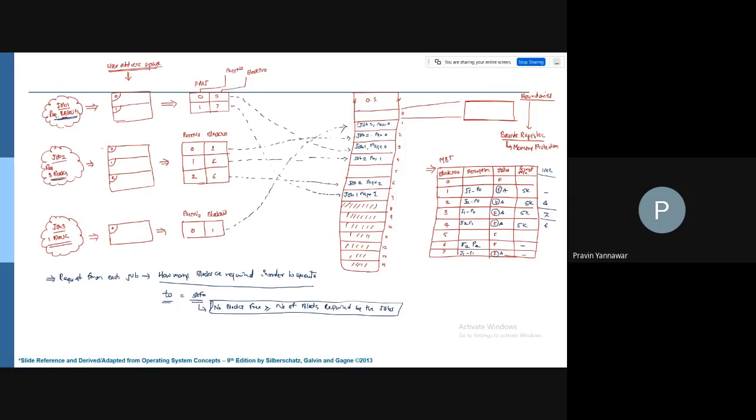The advantages of this particular paging memory management technique, we'll just write them down. Your fragmentation problem is resolved completely.